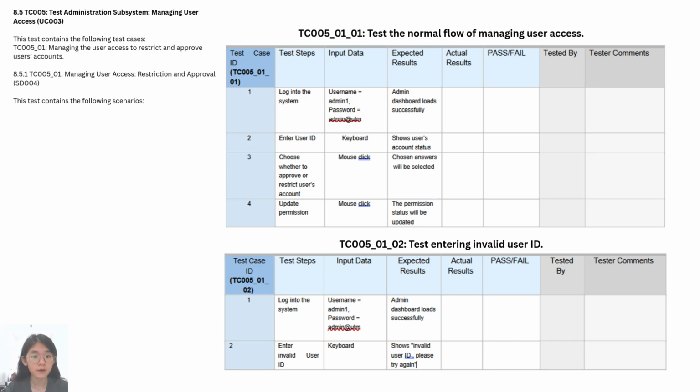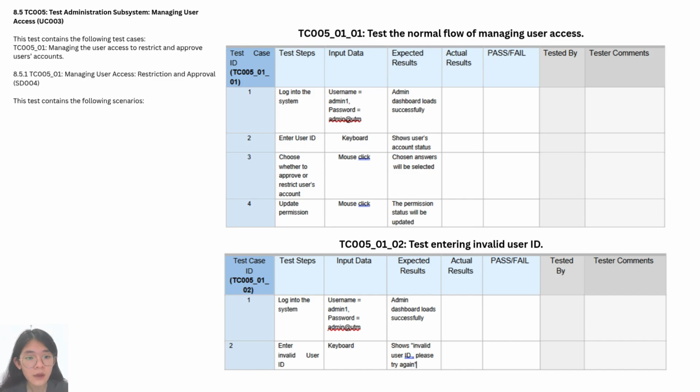Next, TC005 is used to test the use case of managing user access. The test case of TC005 is managing user access to either restrict or approve users' accounts. The test consists of two scenarios. The first one is to test the normal flow of managing user access, and the second one is to test entering an invalid